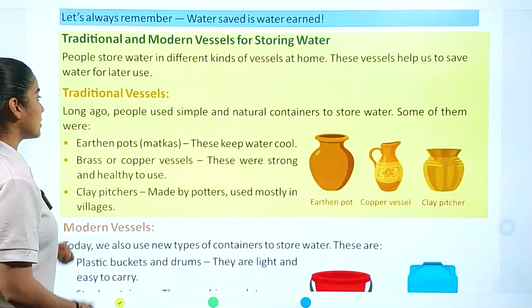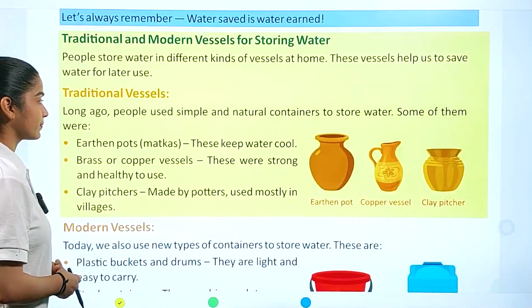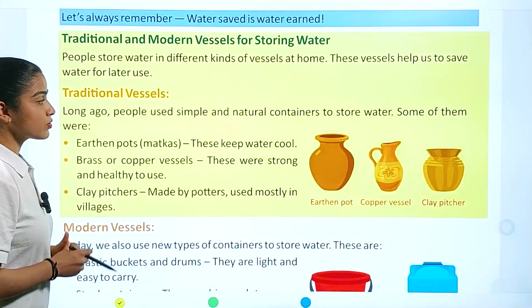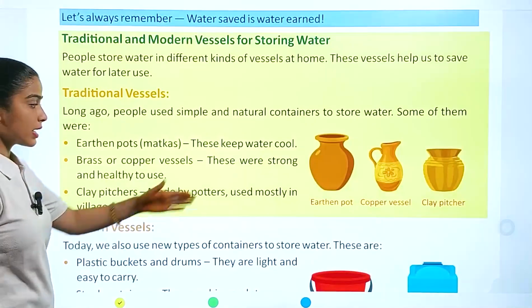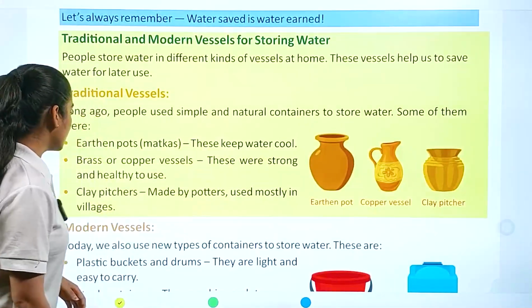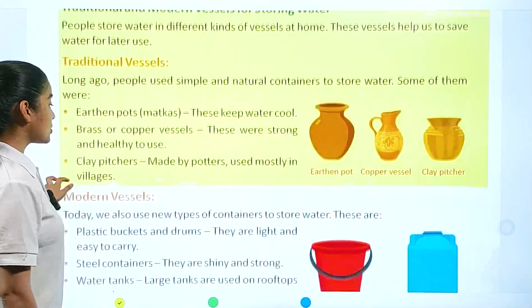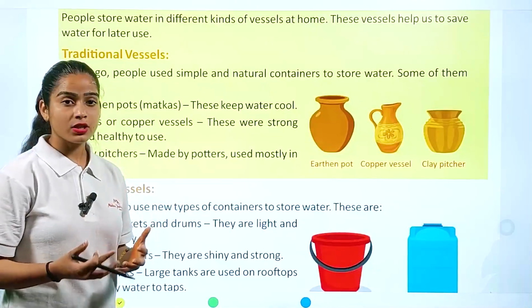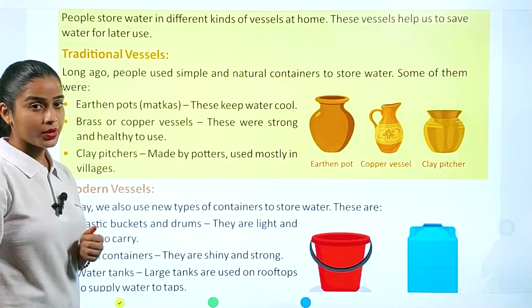Now, first we are discussing the traditional vessels. Long ago, people used simple and natural containers to store water. Some of them were earthen pots, matkas. We generally have these kinds of matkas in our homes in the summer season, and they keep water cool. Brass or copper vessels were strong and healthy to use. And clay pitchers made by potters were used mostly in villages. So these are the three traditional vessels: earthen pots, brass or copper vessels, and clay pitchers.